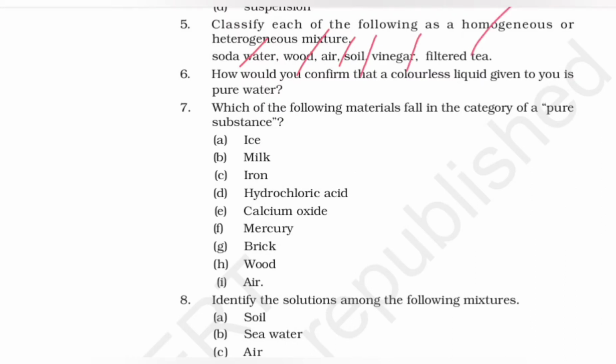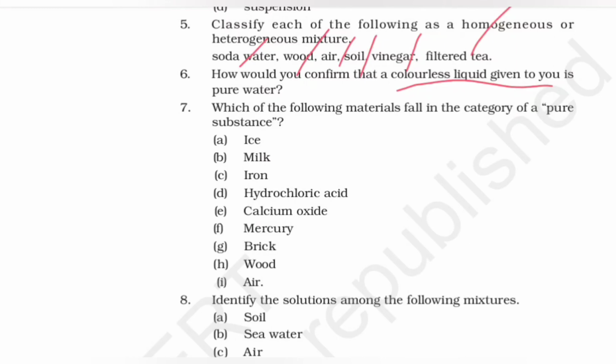And then we have: how would you confirm that a colorless liquid given to you is pure water? A colorless liquid is pure if it boils at 100 degrees Celsius. But if there is an increase or a decrease in the boiling point, the water has added impurities, hence not pure. Hence, a colorless liquid is confirmed pure by setting it to boil.